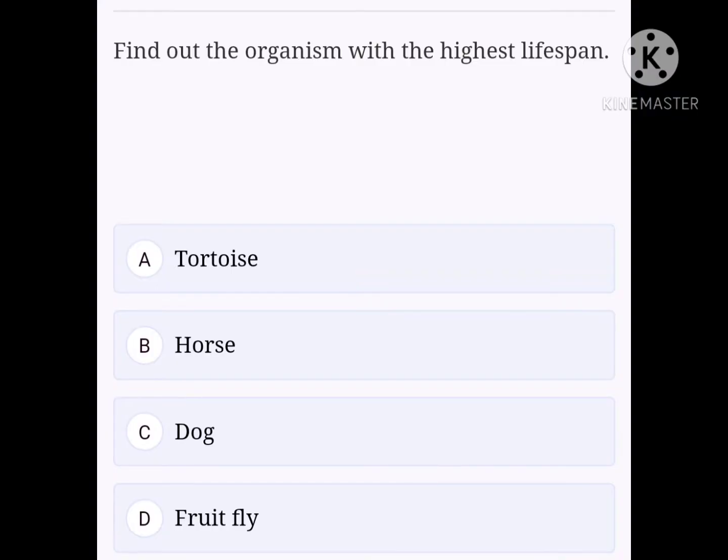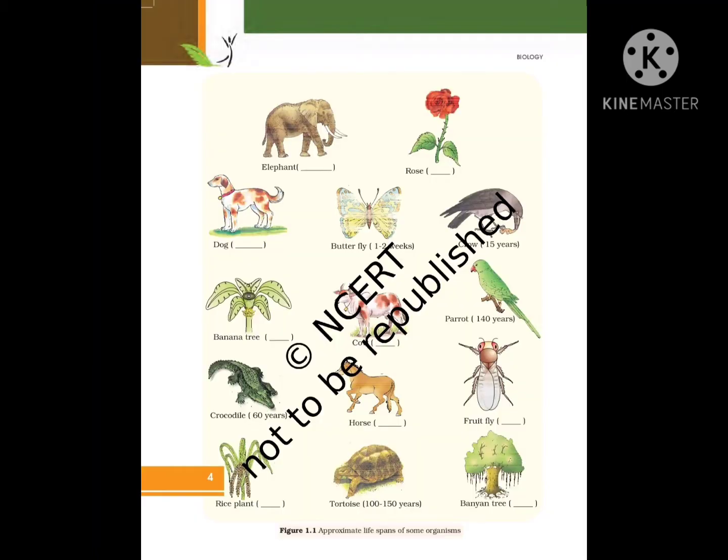Find out the organism with the highest lifespan. Option A tortoise, option B horse, option C dog, option D fruit fly. Actually, it is truly a direct question from NCERT. You can see the diagrammatic representation regarding this question at page number 4. Let me show you the page too so that you can remember it more easily. Okay, tortoise lifespan is given here and that is 100 to 150 years.